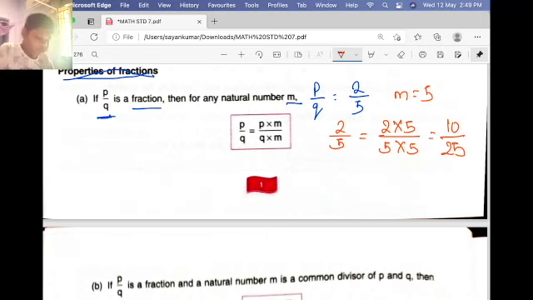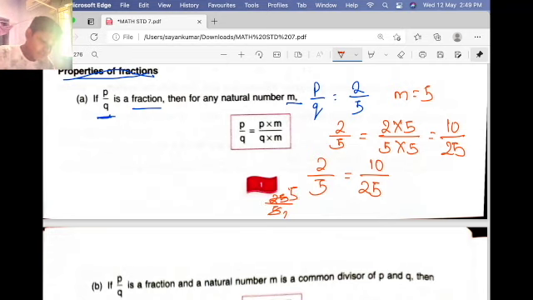So 2 by 5 is also equal to 10 by 25. Am I correct? Yes. But why? Because 5 into 5 is 25, in the denominator there is 5 multiplied by 5, so in the numerator there must also be 2 into 5, which is 10. That's why they are equivalent.